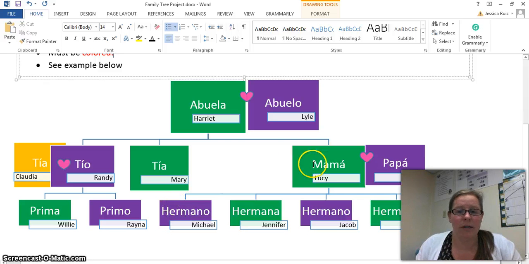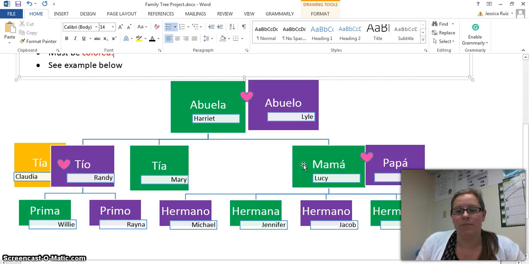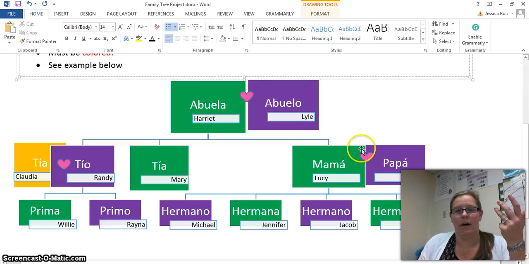In my family tree, I've color-coded the girls as green and the guys as purple, with one exception. I'll talk about her in a second. So I have hermano and hermana. That's 2 words. I have my mamá and papá. That's 4 words. Or you could put madre and padre, whatever you prefer. The heart obviously signifies that they're married, okay?